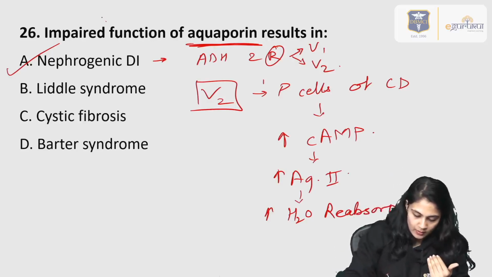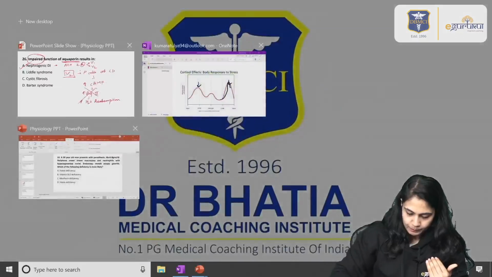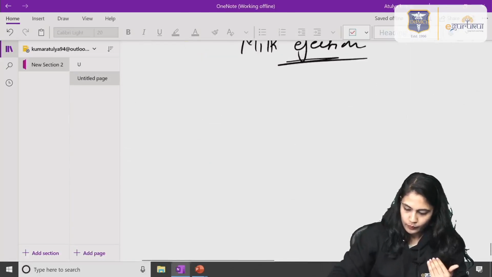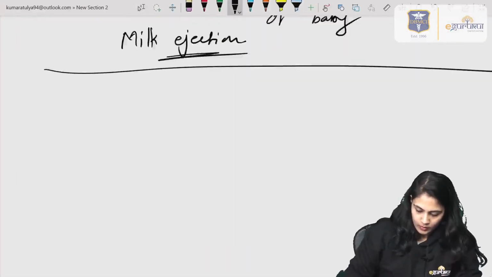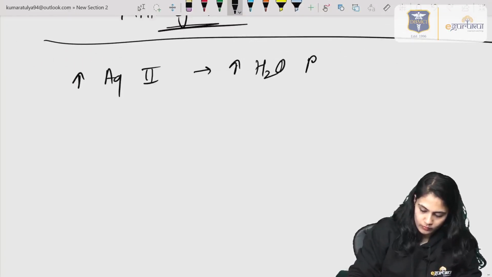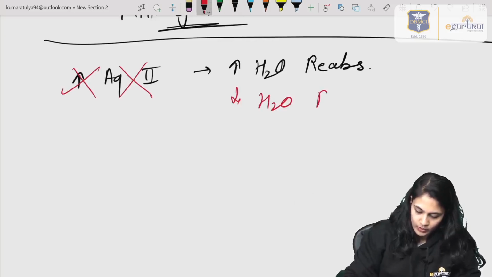Now they asked about the impaired function. We said that increased aquaporin 2 channels mean increased water reabsorption. So if these channels are not functioning, there will be decreased water reabsorption.